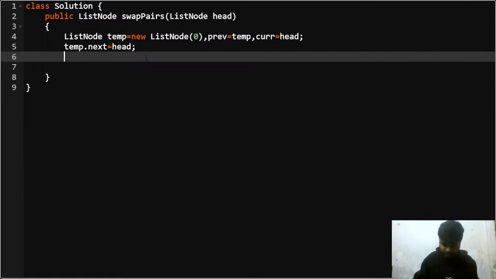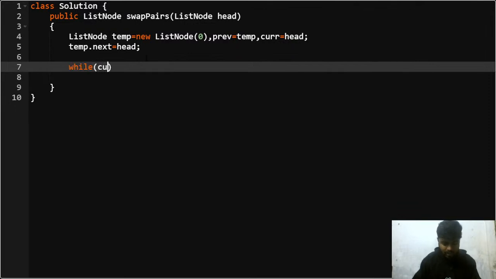Once I'm done with this part, I'll say my current is not equal to null, and my current dot next is also not equal to null, right?